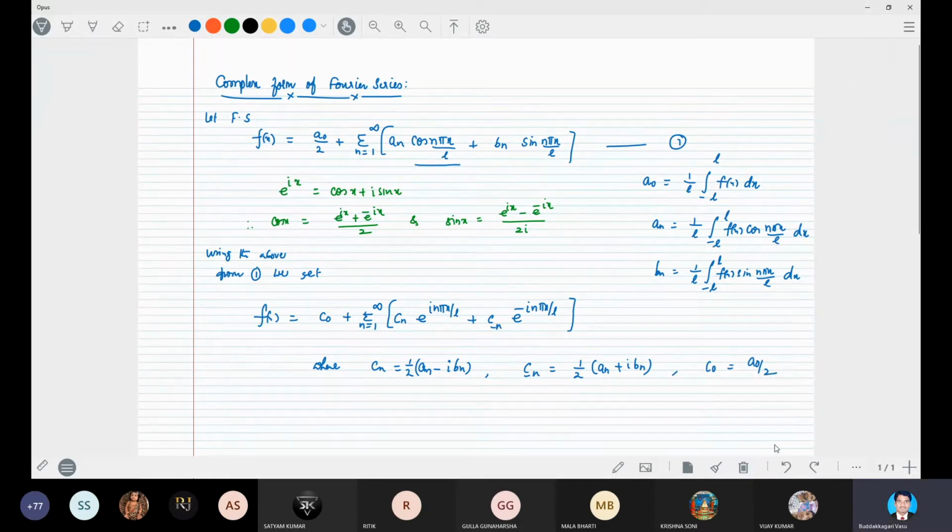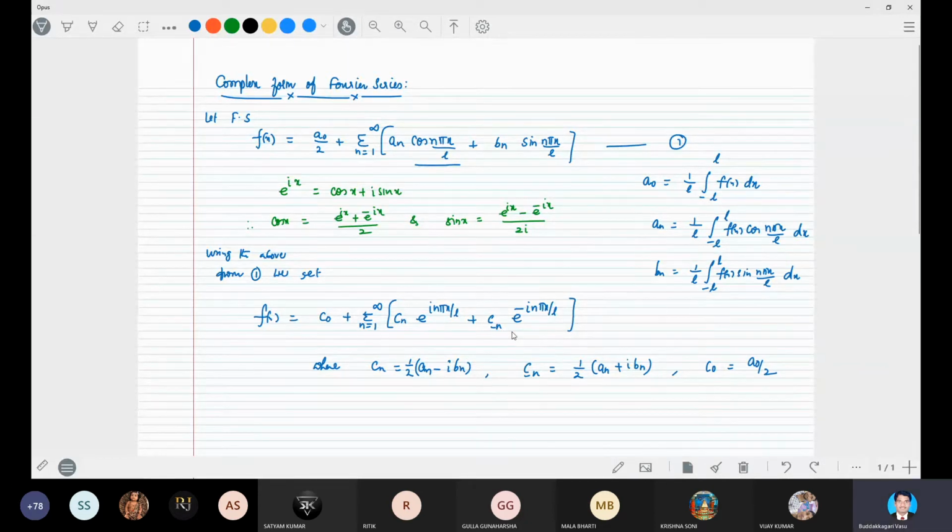This is the description once we rewrite cos n pi x by L as e power i n pi x by L plus e power minus i n pi x by L divided by 2. We take the constants of e power i n pi x by L, that coefficient will be 1 by 2 into (an minus i bn). Similarly, for e power minus i n pi x by L, c minus n.